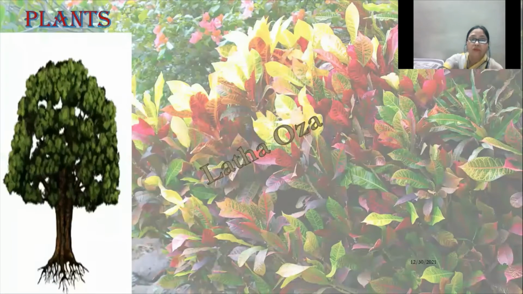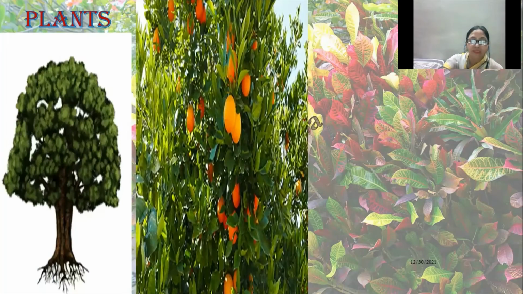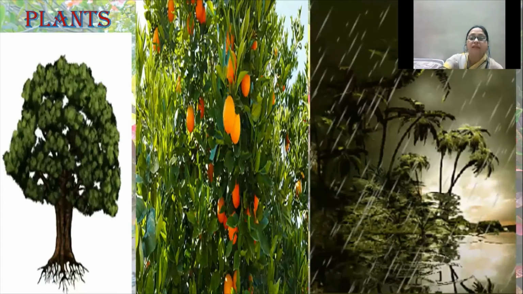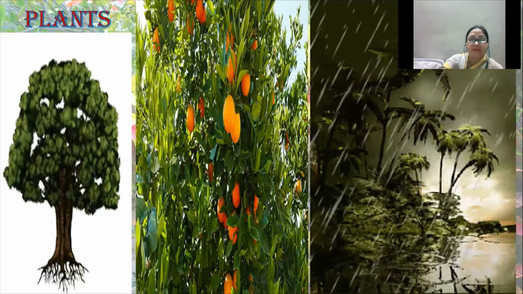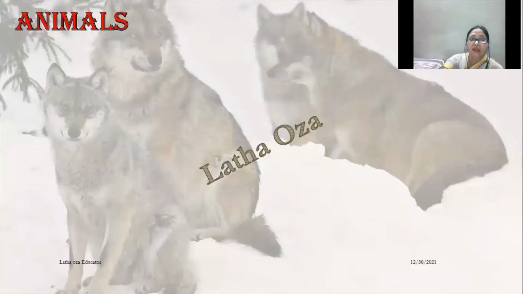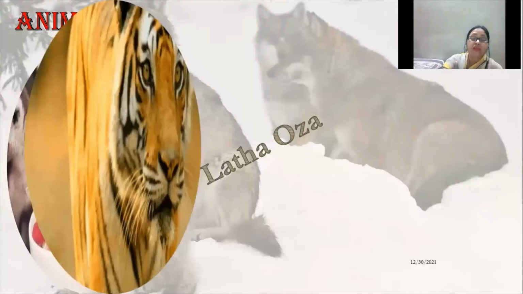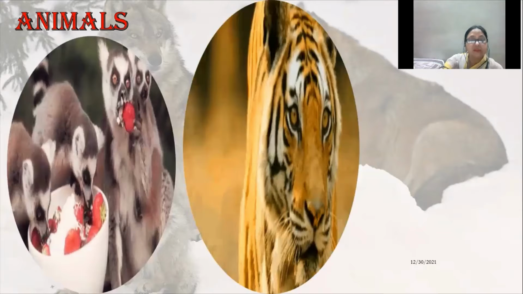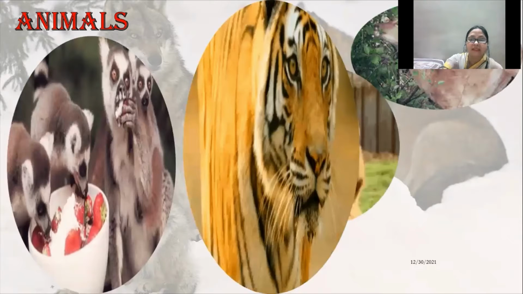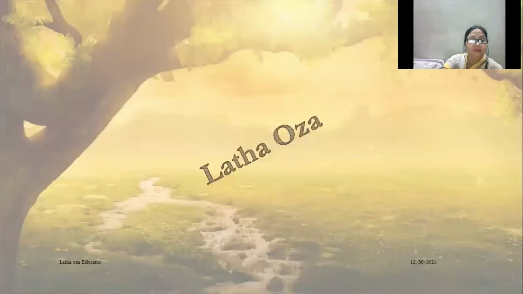Plants prepare their own food and they also depend on non-living components like carbon dioxide, which they get from the air, water, and salt from the minerals, and they prepare their own food. Animals cannot prepare their own food. They depend on plants for their food. Some animals feed on other animals for food, and there are some animals that eat only plants, and there are some animals that eat both plants and animals.